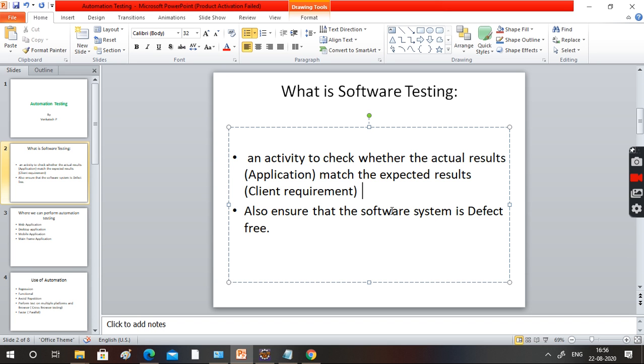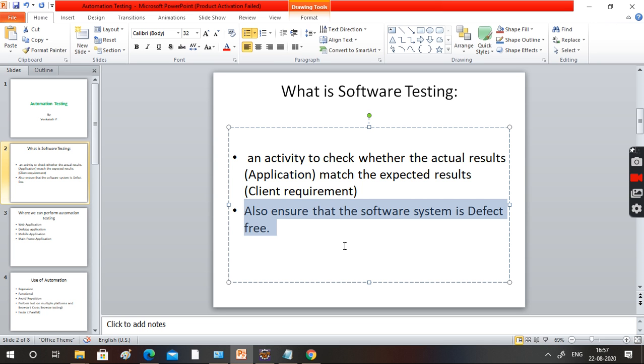Similarly, in software also they are doing this kind of testing. This is software testing. We also need to ensure that the software is defect free. What do you mean by defect free? If you are developing anything, it should be functional. Your data should not get lost. It should be usable from the end user perspective. There are a lot of things that should be there.